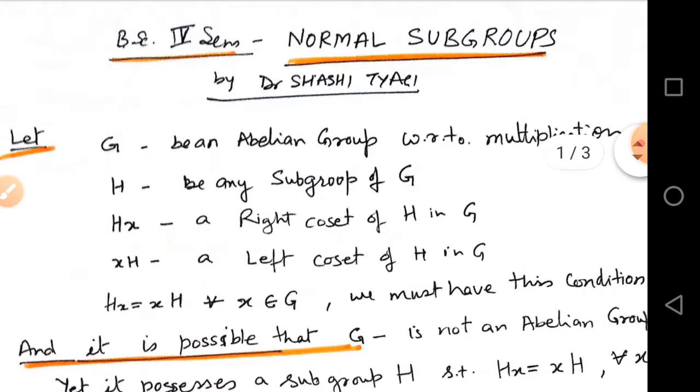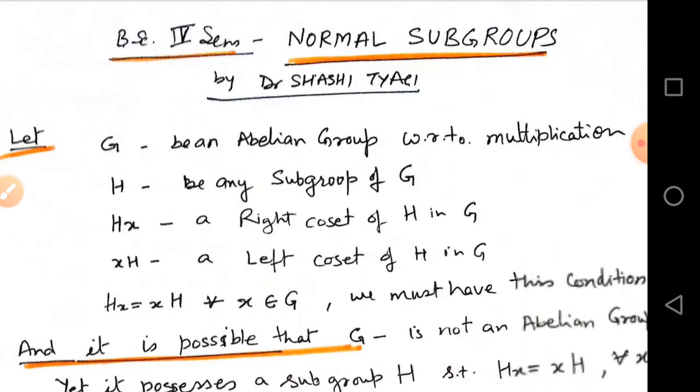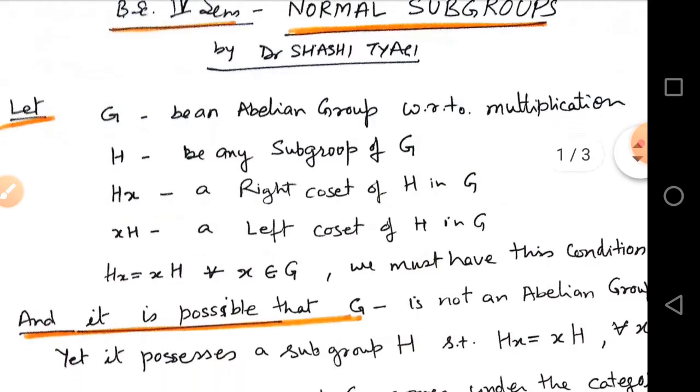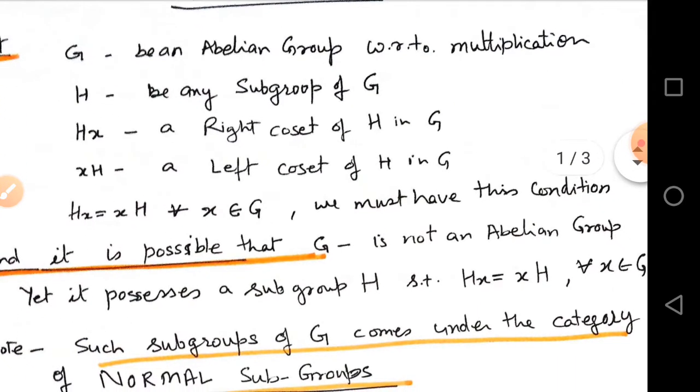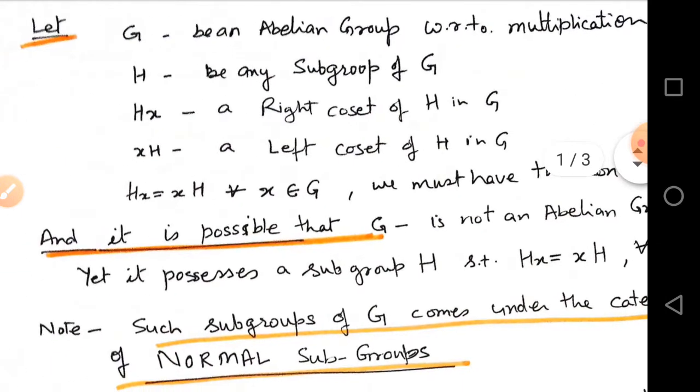Today we will discuss normal subgroup. Let G be an abelian group with respect to multiplication, H be any subgroup of G, Hx a right coset of H in G, and xH a left coset of H in G. Then Hx equals xH for all x belongs to G, we must have this condition.